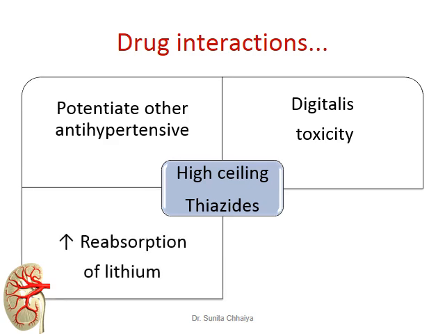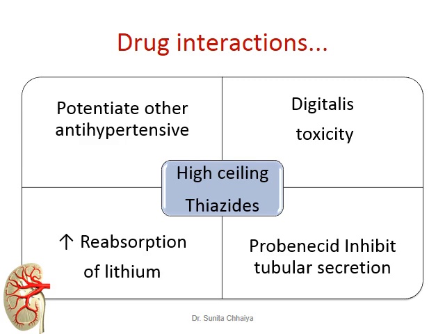as well as they can increase the reabsorption of lithium and are likely to produce lithium toxicity, and with probenecid they inhibit the tubular secretion. So ultimately there is a competition between probenecid and the diuretic towards the same transport pump to get inside the tubular fluid.